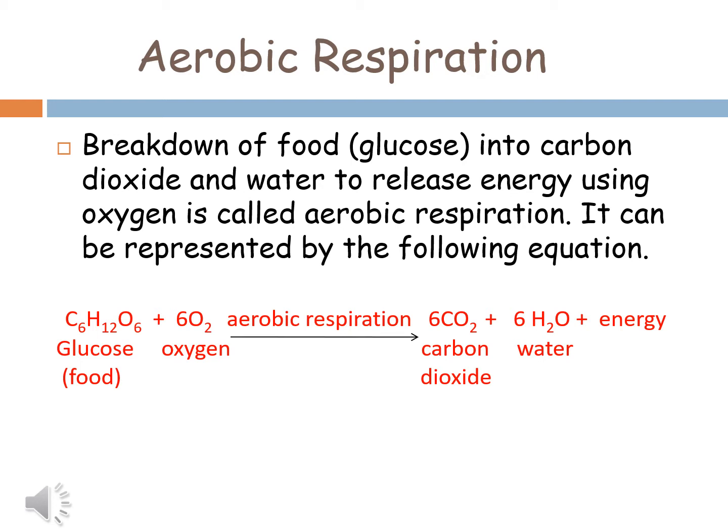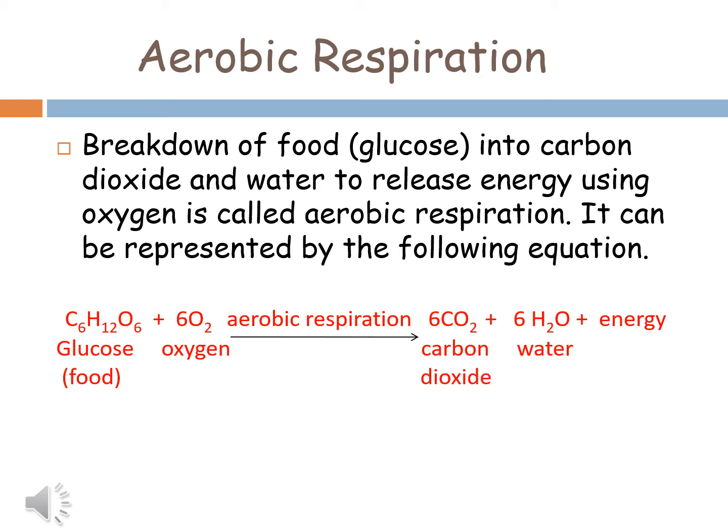So in this type of respiration, oxygen is used. This can be represented by the following equation: C6H12O6, which means glucose, combined with 6 molecules of oxygen, 6O2, gives 6CO2, carbon dioxide, and 6H2O, water, and energy.